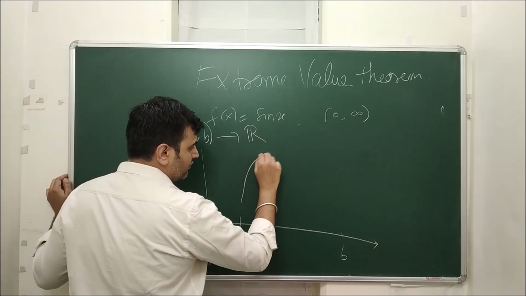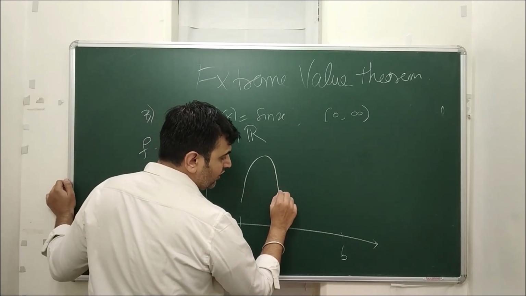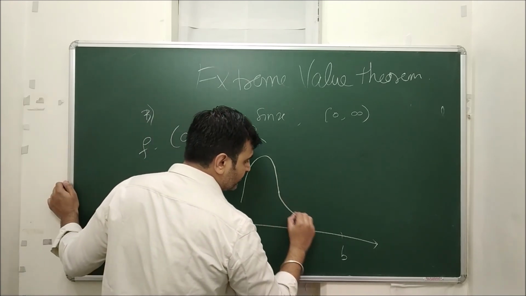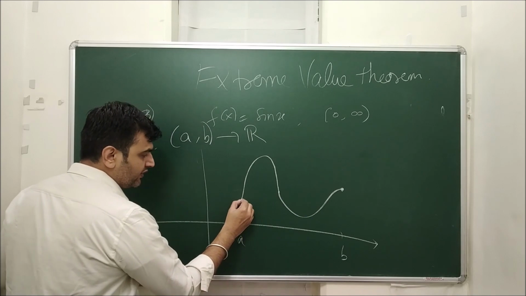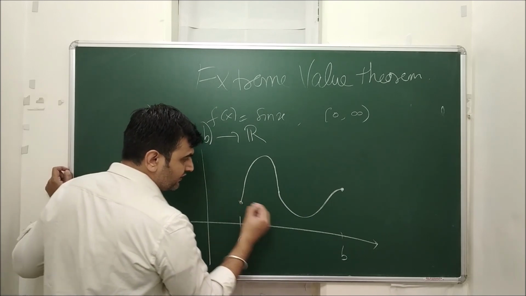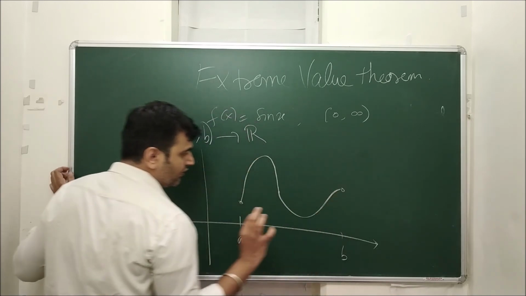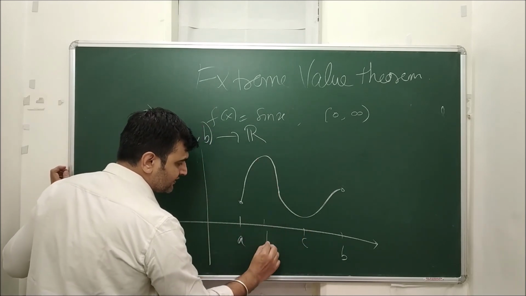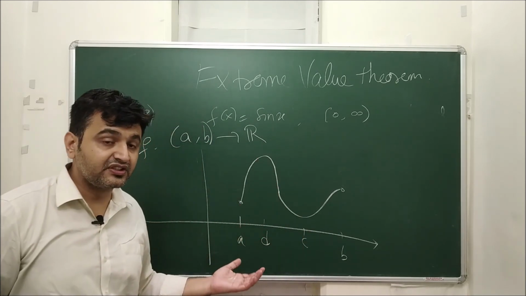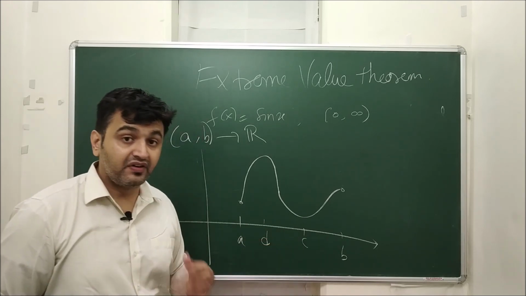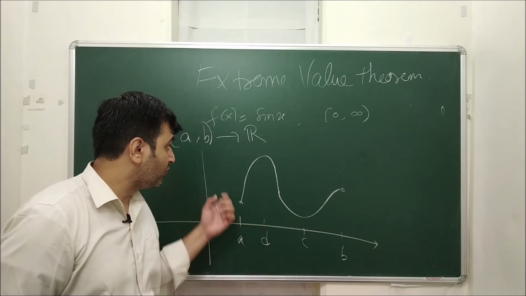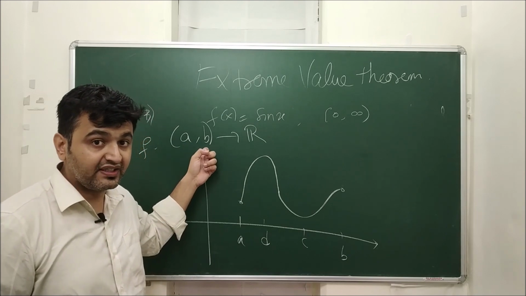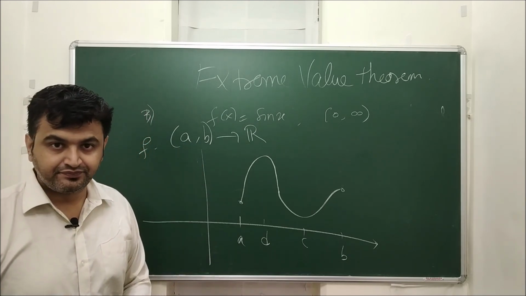I want to say the extreme values are attained. It's a continuous function, and it's a bounded one. So the domain is bounded. At A there is nothing, at B there is nothing, because they are not in the domain, and I have minimum value at C, maximum value at D. So for this function, extreme values are attained, the function is continuous, the domain is bounded because both the endpoints are finite, but it is not closed.